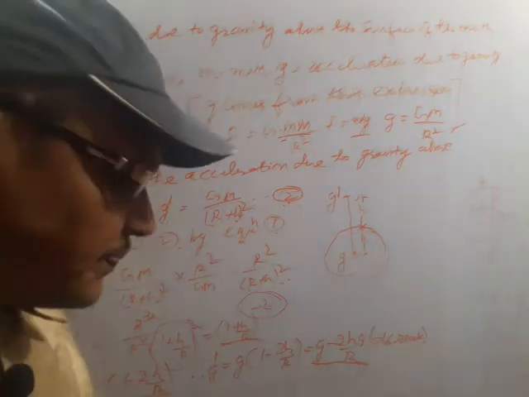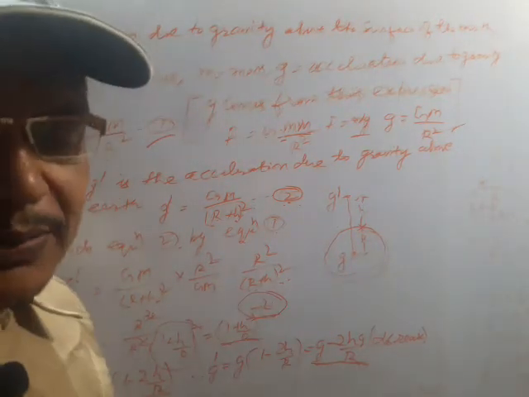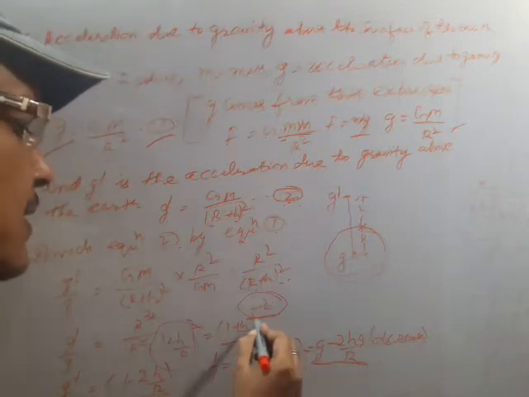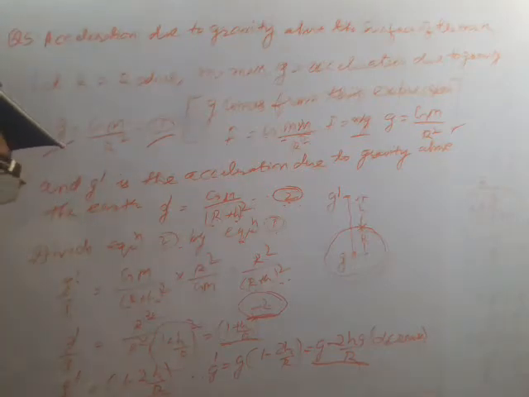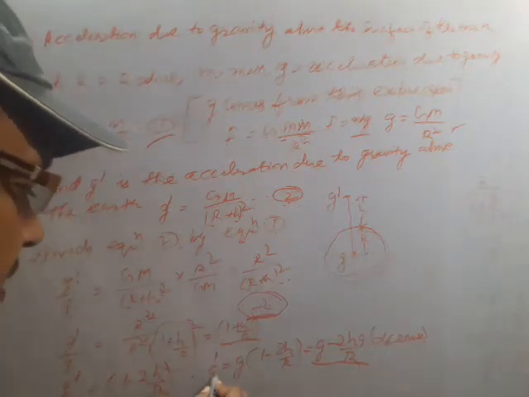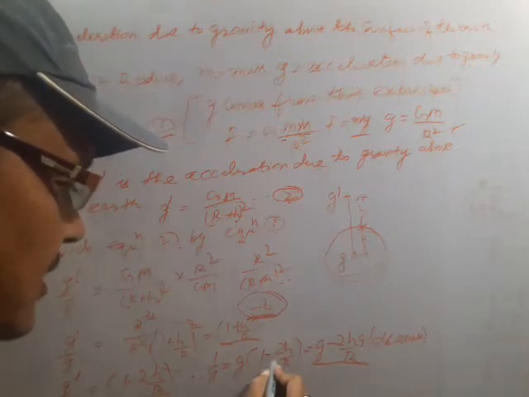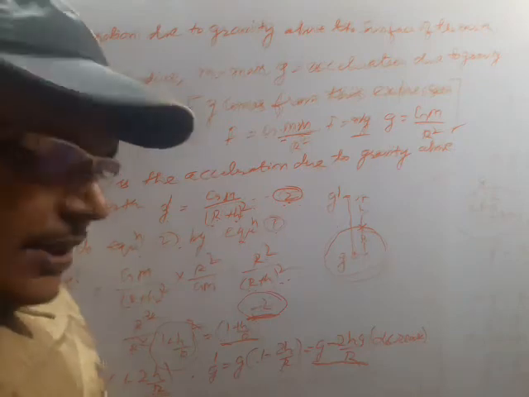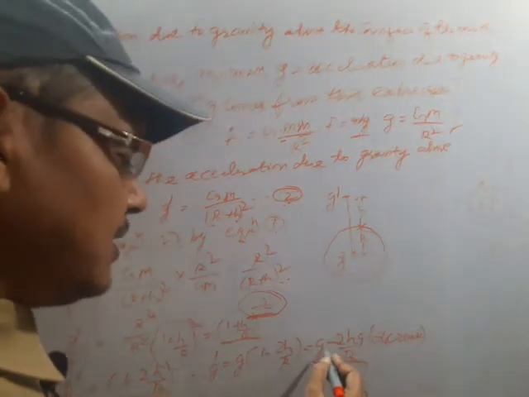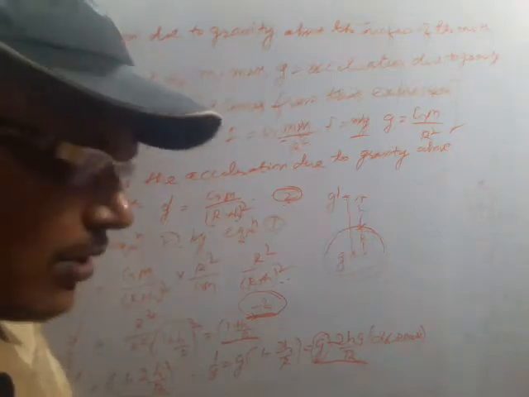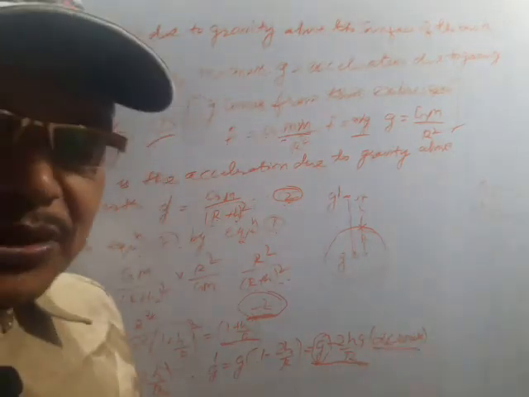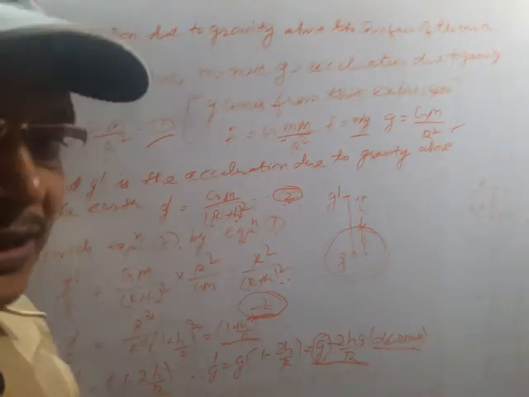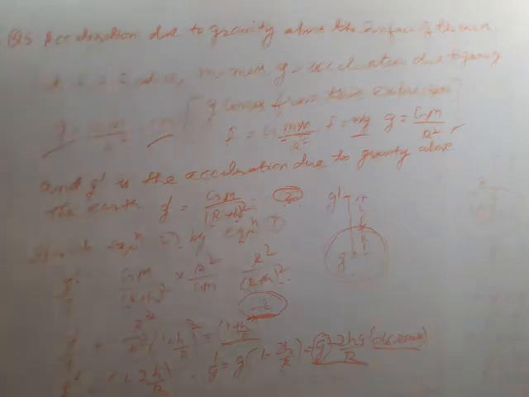You are not able to find out the value whenever there is a negative sign. But here, if you want to solve using the binomial expression, what will you get? g dash by g equals 1 minus 2h by r. It means g dash equals g(1 minus 2h by r), which means g minus 2gh by r. Simply, you are seeing that there is some loss in acceleration due to gravity. It means above the surface of the earth, what will happen to acceleration due to gravity? It decreases.